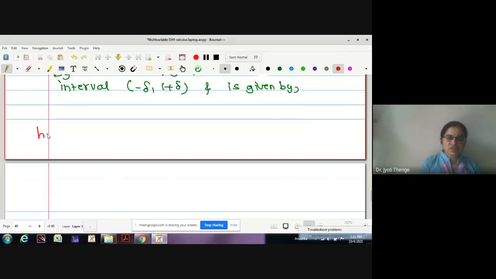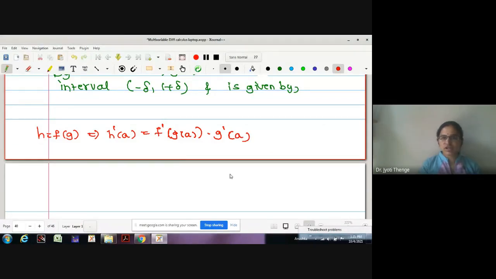Whenever h is given to be some function of g, how do we write h dash of a? It is f dash of g of a into g dash of a. This is the chain rule, right? Now I am going to use the chain rule for the g function. The g function is defined as f of p of t.